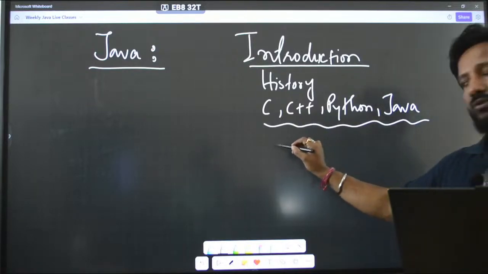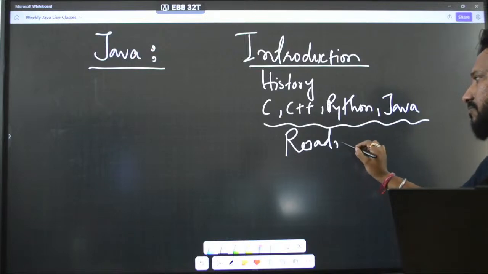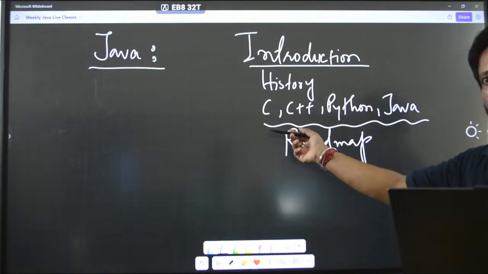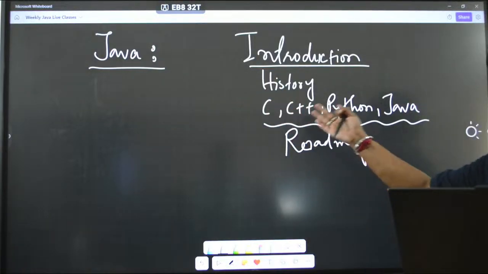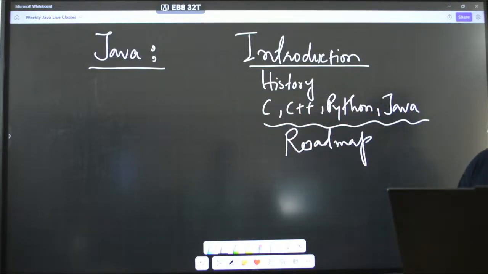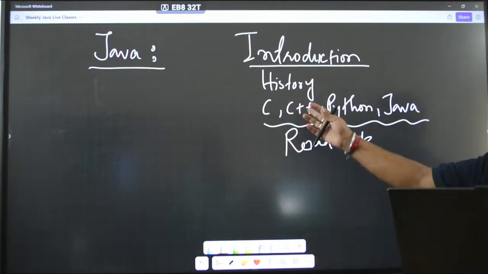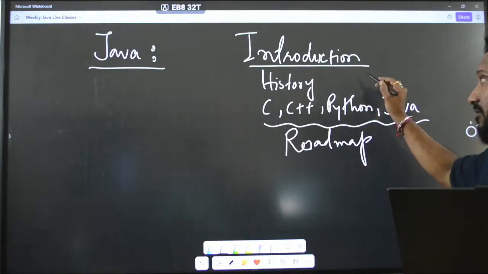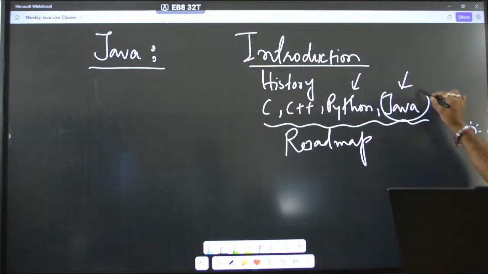I showed you the roadmap, right? If you remember, I told you the years also, and how these programming languages arose and were developed and brought into the picture by particular developers. For example, C was created by Dennis Ritchie and C++ by Bjarne Stroustrup. Then we had Guido van Rossum who developed Python. Then we had James Gosling, and our focus will be completely on Java now.